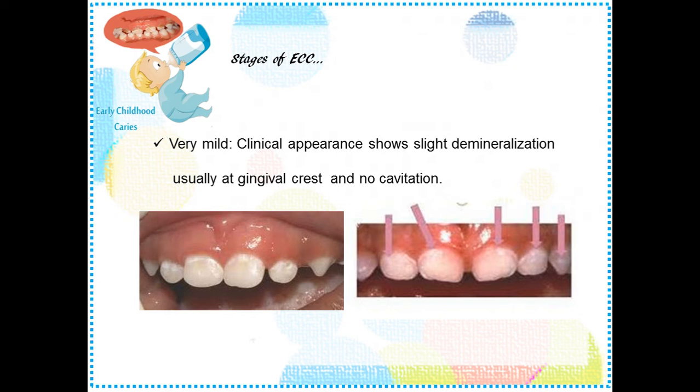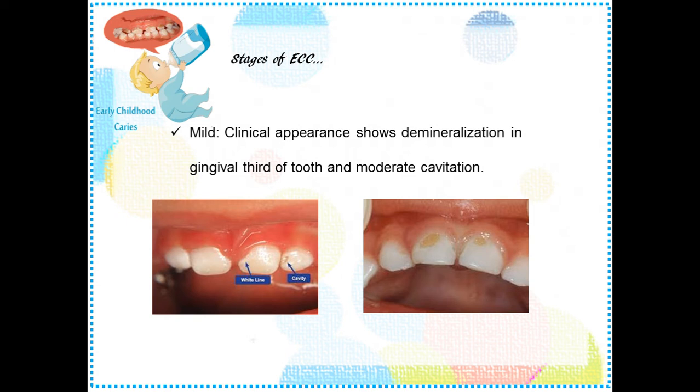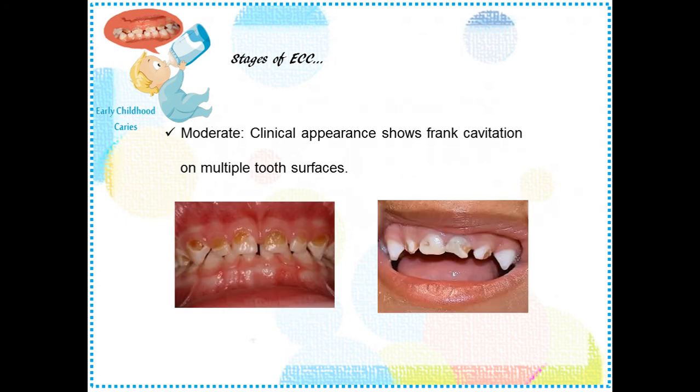The first one is a very mild case, where the clinical appearance shows slight demineralization, usually at the gingival crest, and there will be no cavitation. The second stage will be the mild stage, where the clinical appearance shows demineralization in the gingival third of the tooth, and there will be moderate cavitation, as shown in the pics. In the moderate case, the clinical appearance shows frank cavitation on multiple tooth surfaces. The last stage is the severe stage, where the clinical appearance consists of widespread destruction of the tooth and partial to complete loss of the clinical crown.